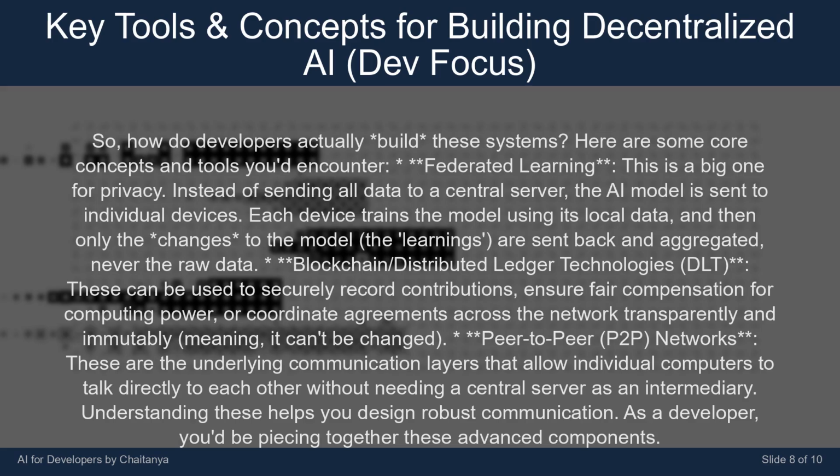Blockchain, distributed ledger technologies, DLT. These can be used to securely record contributions, ensure fair compensation for computing power, or coordinate agreements across the network transparently and immutably, meaning it can't be changed. Peer-to-peer, P2P, networks. These are the underlying communication layers that allow individual computers to talk directly to each other without needing a central server as an intermediary. Understanding these helps you design robust communication. As a developer, you'd be piecing together these advanced components.